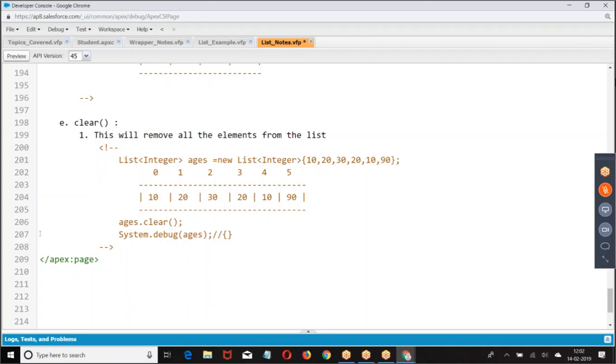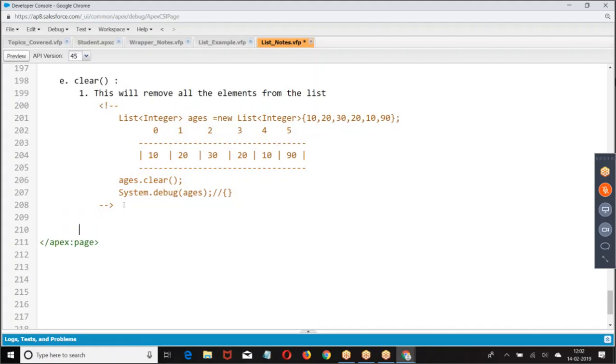When you want to remove a particular element, remove of index. When you want to remove everything, it's clear. List dot clear. Okay. Now we have isEmpty. This will return true if the list is empty.